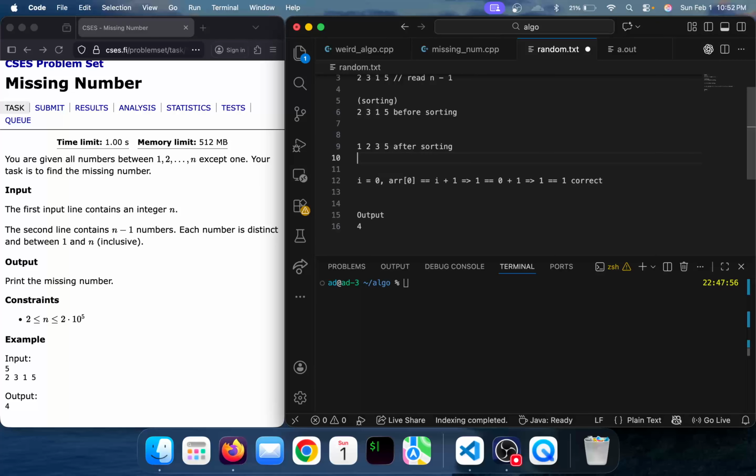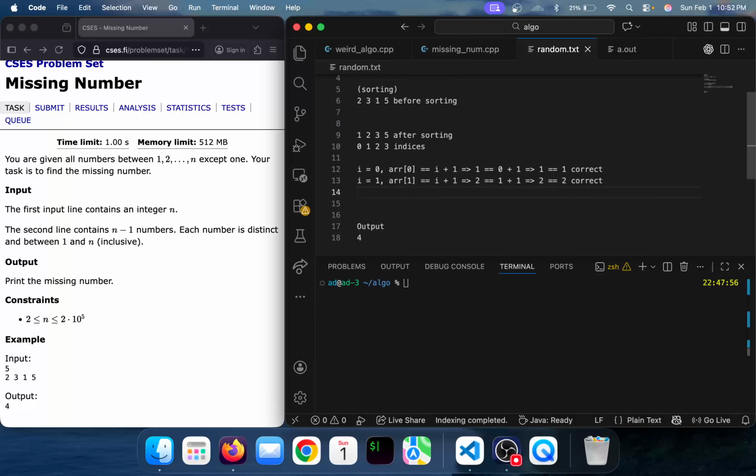Now we check the second element, index 1, performing the same operation. The element at index 1 is 2, and 1 plus 1 is 2, equal to 2. Yes, it is.